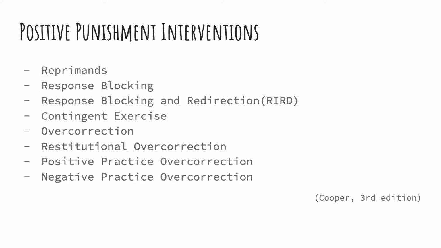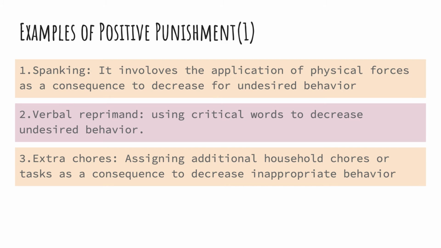Now we can look at positive punishment interventions. There are reprimands, response blocking, response blocking and redirection, contingent exercise, overcorrection, restitutional overcorrection, positive practice overcorrection, and negative practice overcorrection. Let's look at the concepts and details of each positive punishment intervention.